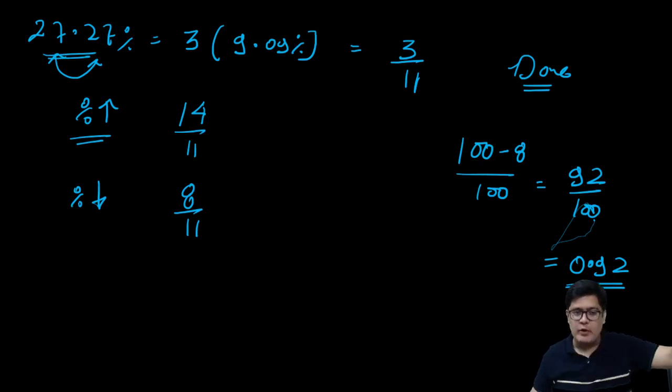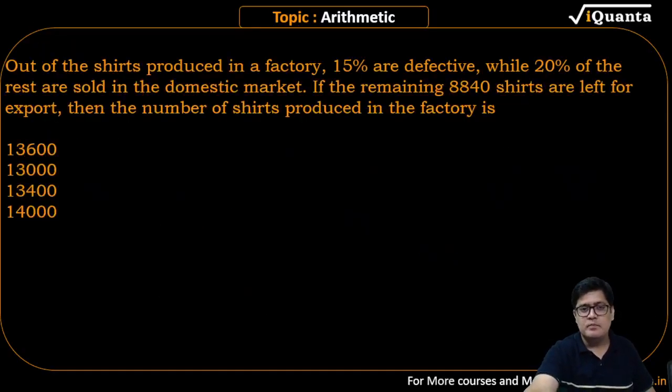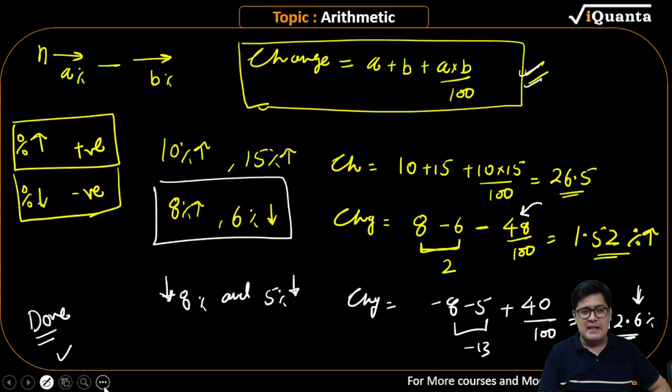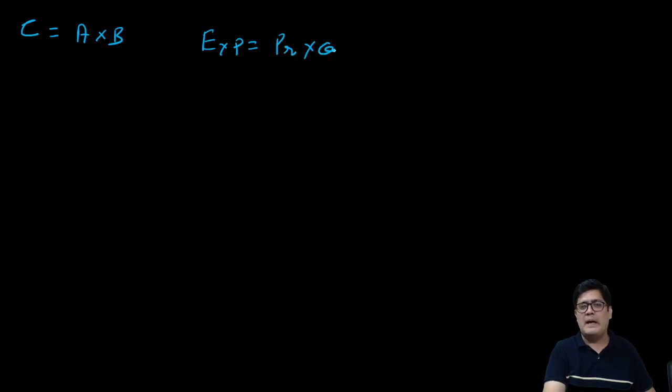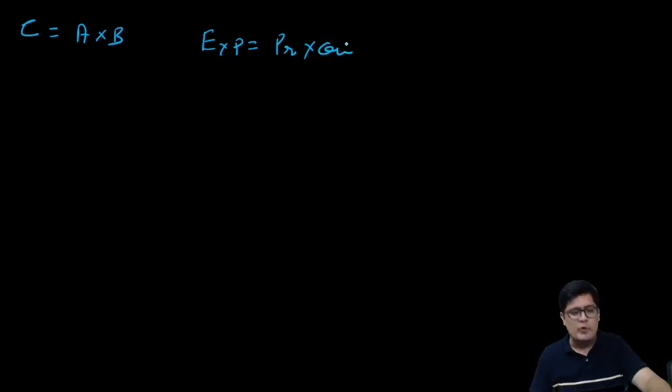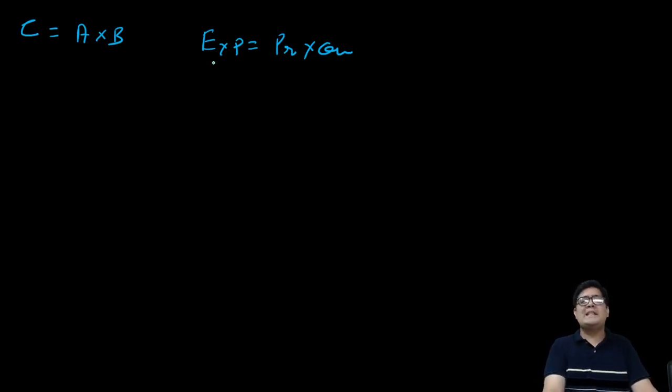Perfect. Good to hear. So, when do we exactly apply successive change? Everyone, slow down. Whenever there is a variable C that can be written as A into B. Let us say the expenditure of a family is equal to price multiplied by quantity. Let us say somebody you know or you yourself smoke. You want to know what is the expenditure on smoking. So the price of the cigarette multiplied by the quantity that you purchase is the expenditure.